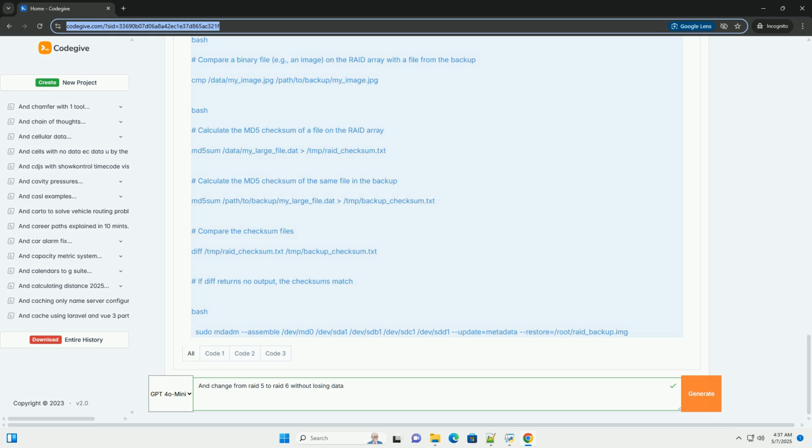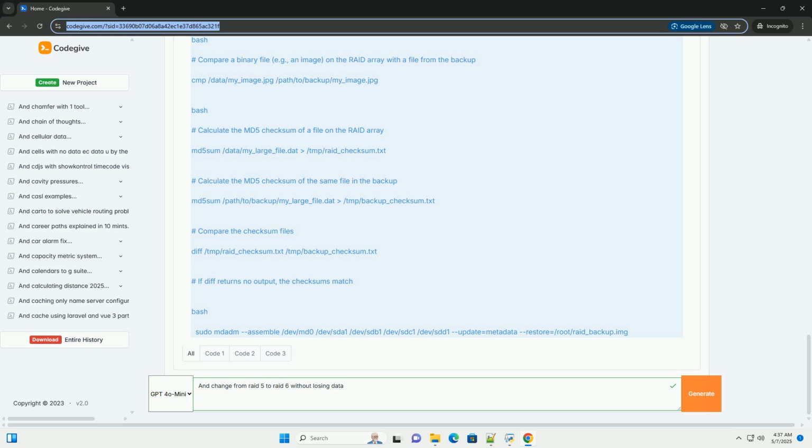6. Reshaping the array, this takes a long time. This is the most time-consuming step. It's where the actual RAID 6 parity information is calculated and written to the drives. The system will be somewhat slow and unresponsive during this process.